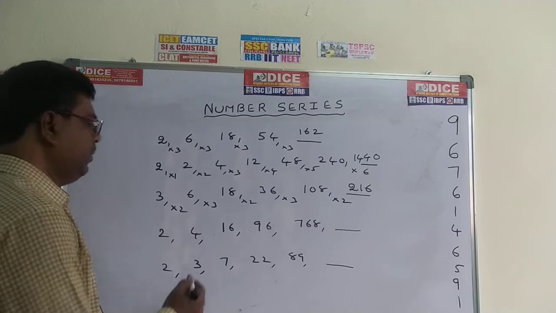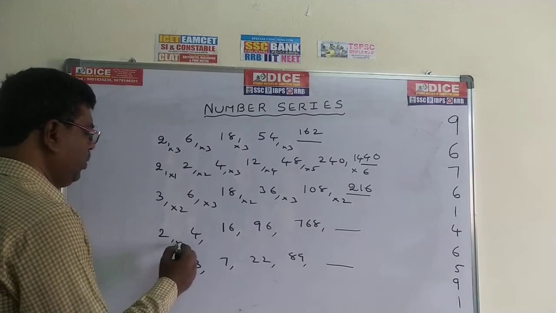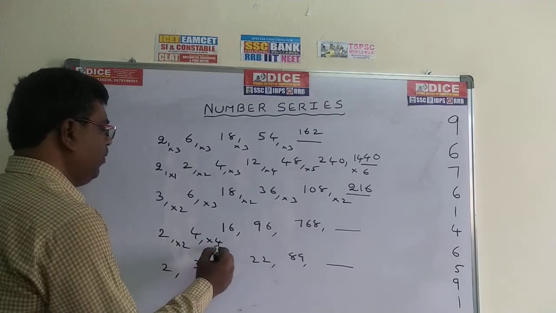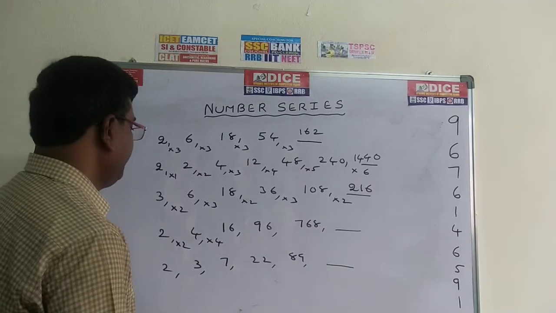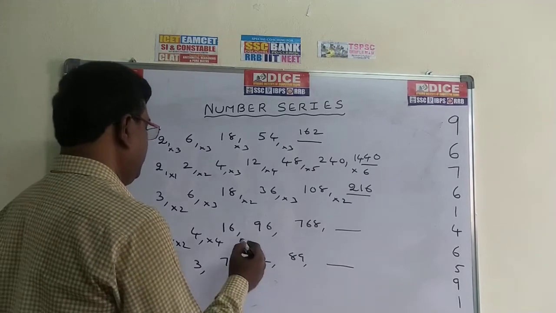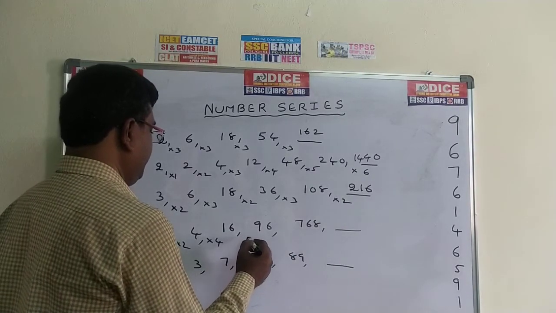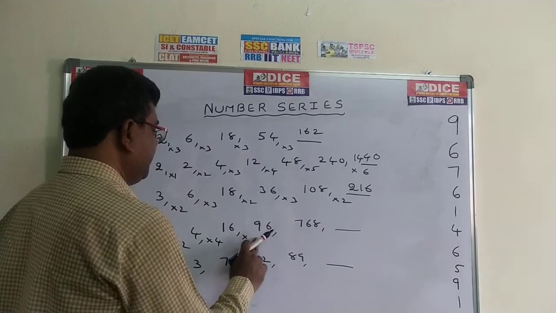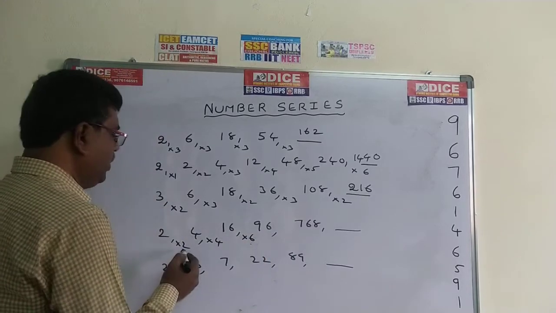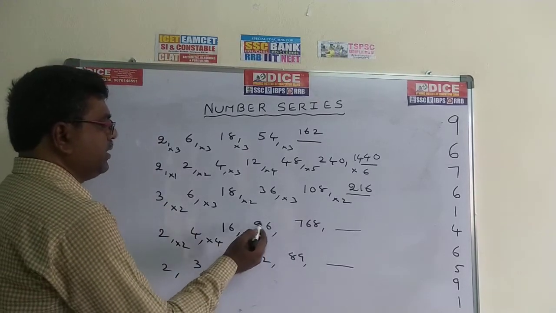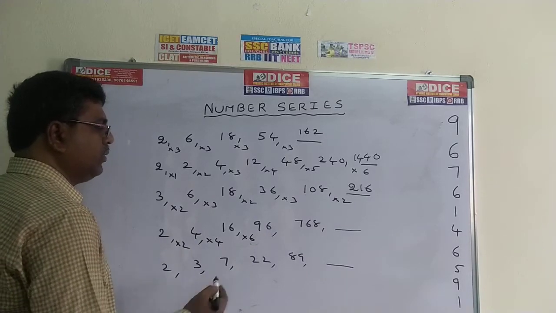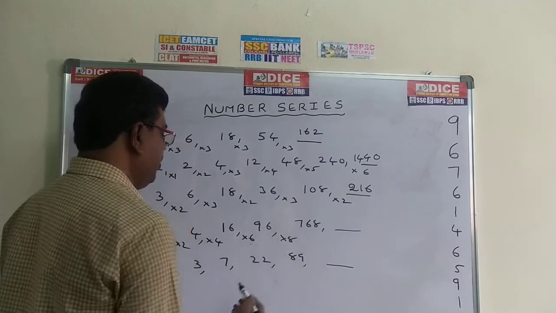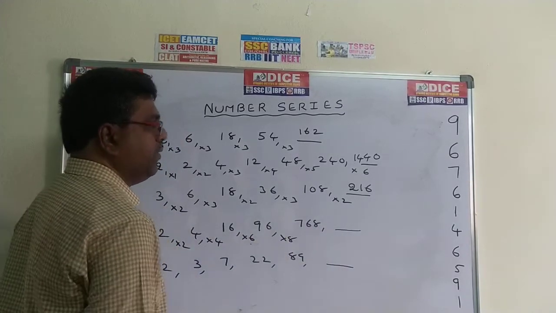Okay, now come to this problem. 2 into 2, 4. Next, 4 into 4, 16. Next, 16 into 6, 96. So by observing the values, 2, 4, 6, next value compulsory into 8. 96 into 8, I hope definitely 768 only.